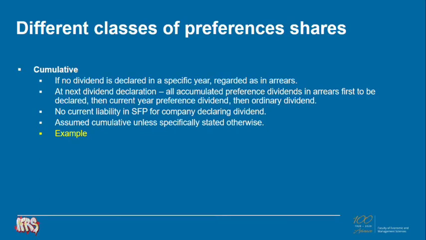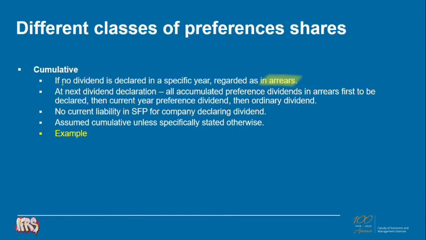In the previous slide, we said that the preference shareholders are only entitled to a dividend once the dividend has been declared. But for cumulative preference shareholders, if no dividend is declared in a specific year, it is regarded as being in arrears. It means that that dividend accumulates annually to the cumulative preference shareholders. So even though the dividend is not declared in a specific year, the preference shareholder, being a cumulative preference shareholder, will be entitled to that annual dividend.